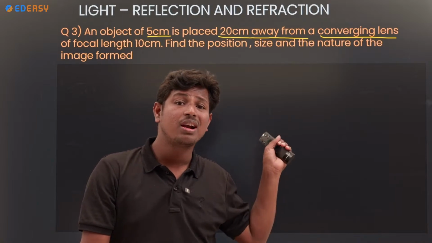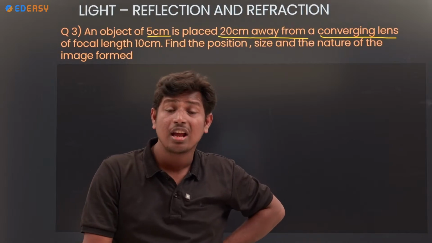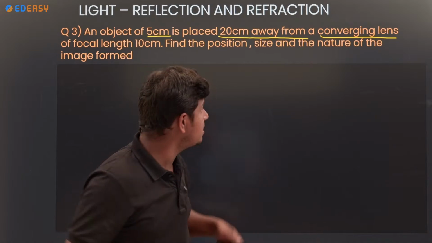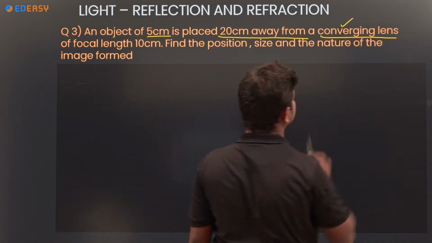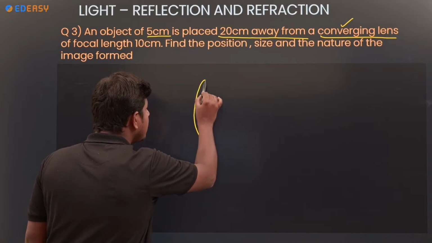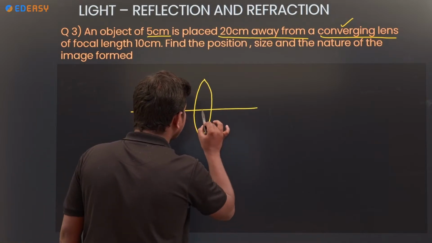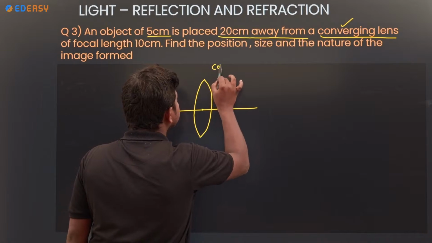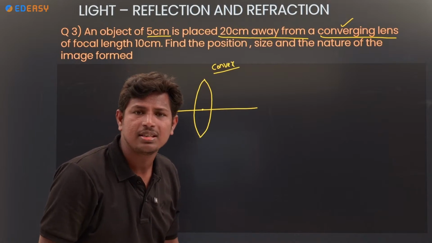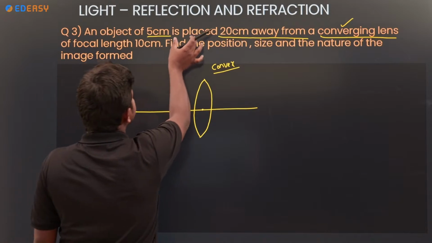We know. But what did they say? Did they mention the two names, convex lens and concave lens? No, they did not mention. But they gave a hint. Which lens is it? Converging lens. Converging lens means which lens? Convex lens. By seeing the diagram you may know it. That is a convex lens.